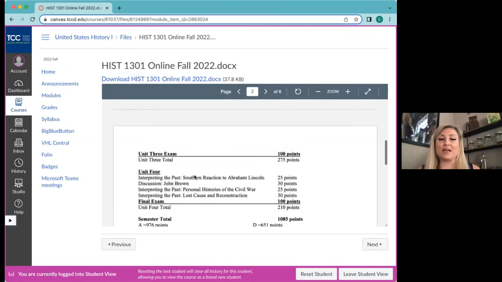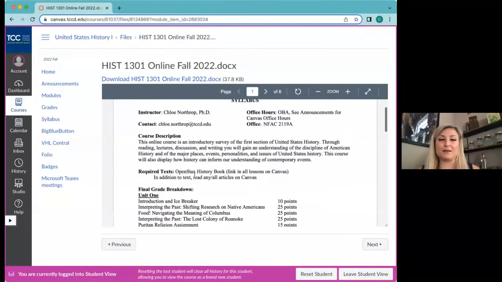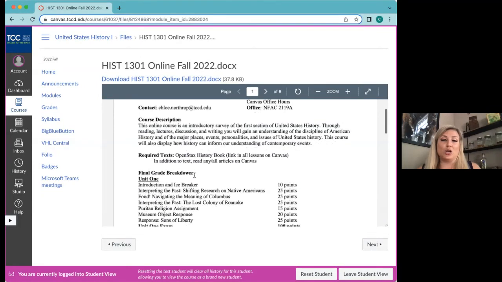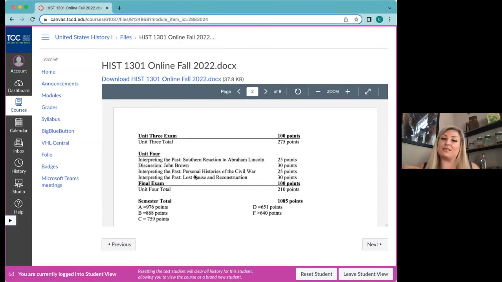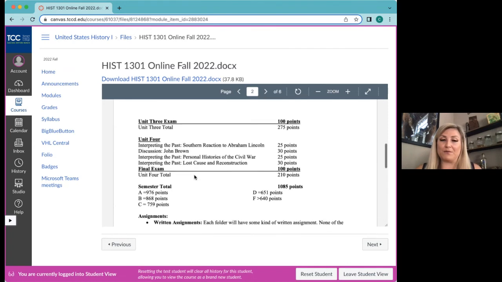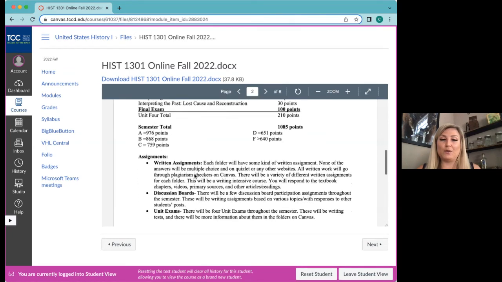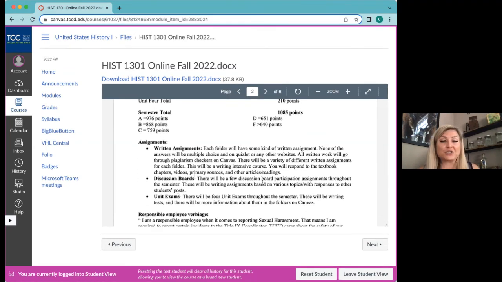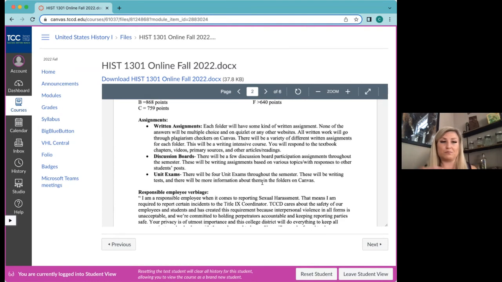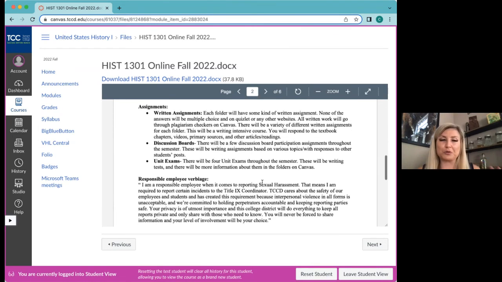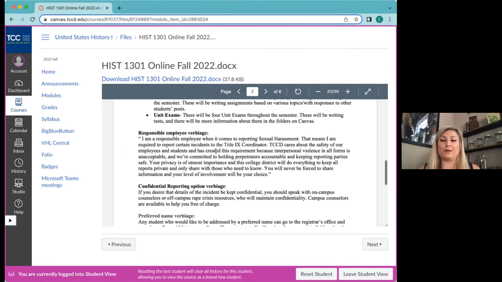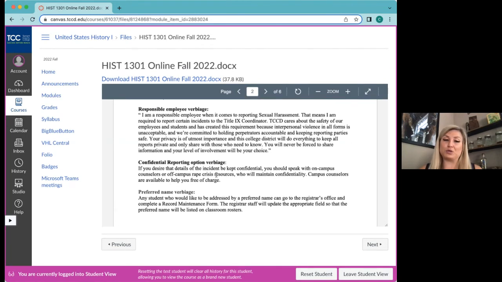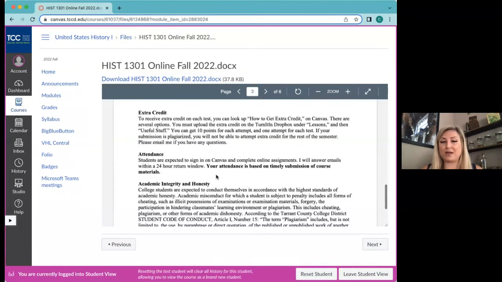Okay, so again, let's just make sure that we're on the same page with the syllabus. There are the 4 different units with these different assignments, similar to the ones that we went through in the first unit. They're all written, there are discussion boards, there are submission things, the journal things, unit exams. Responsible employee verbiage, please look over those. Confidential reporting, preferred name, extra credit, attendance.